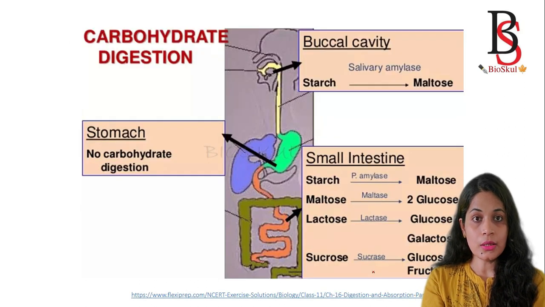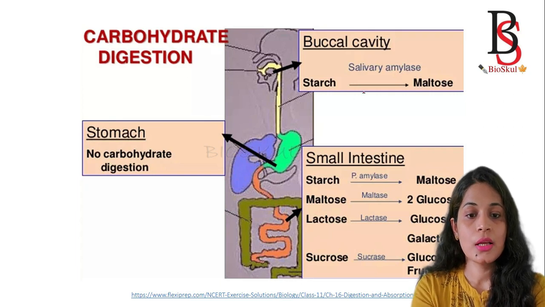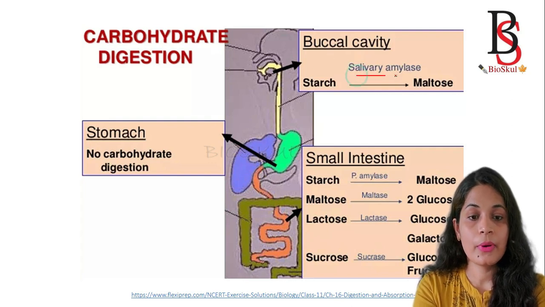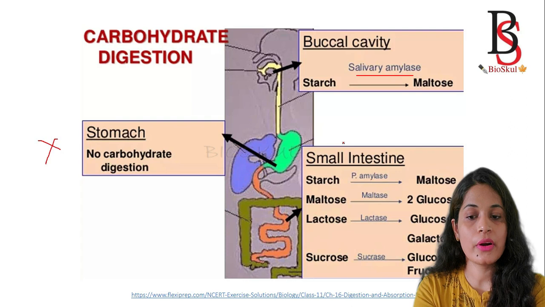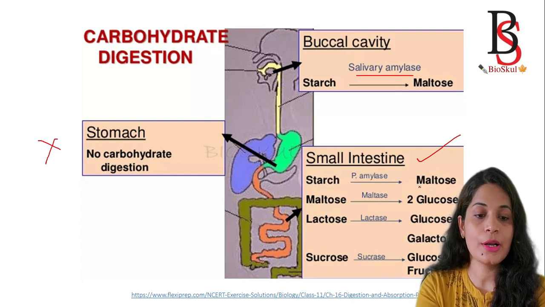So this is the complete diagram of carbohydrate digestion. It will help you to easily remember where the digestion takes place. In the buccal cavity, we know that salivary amylase converts starch into maltose. There is no carbohydrate digestion in the stomach. Then the complete digestion of carbohydrate takes place in the small intestine, where pancreatic amylase cleaves starch to maltose.